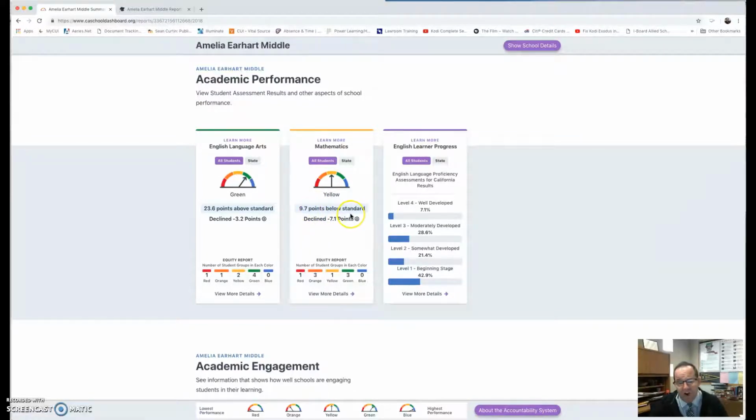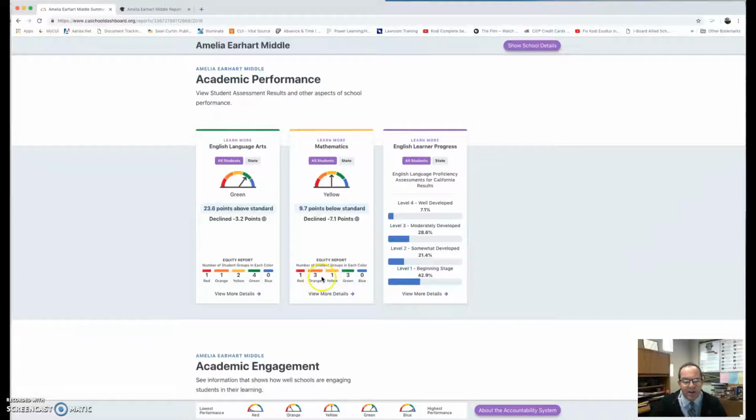Now, that's not uncommon. For those of you that are not aware, in 8th grade math, the rigor, you do see a lot of slide across the state of California, actually across the nation, with respect to 8th grade mathematics and the slide that occurs from 7th to 8th grade. So it does happen. And if you look at our groups, we had 3 groups in green, but 3 in orange, so only 1 in yellow.